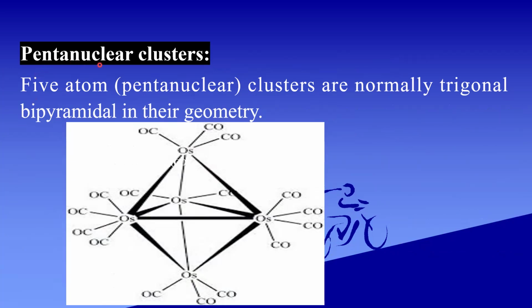Now, pentanuclear clusters are normally triangular in shape. The basic one is triangular. It normally forms trigonal bipyramidal in its geometry. Here, this is triangular and then bipyramidal. These two are bipyramid. In this case, there are no bridging carbonyls. All are terminal carbonyls.